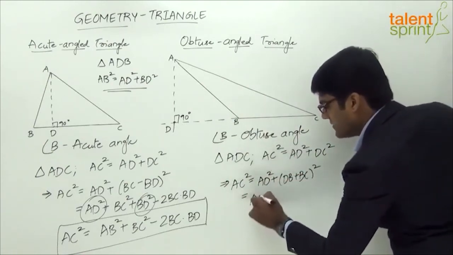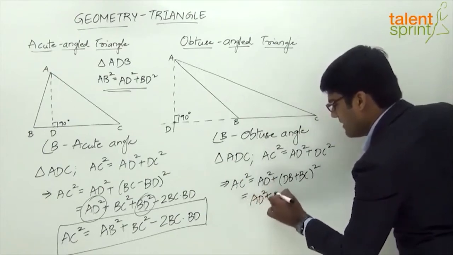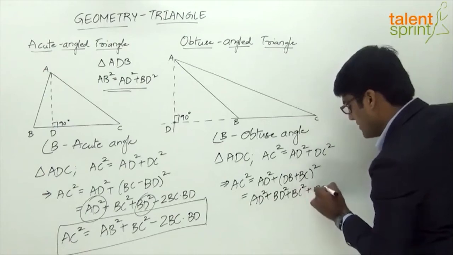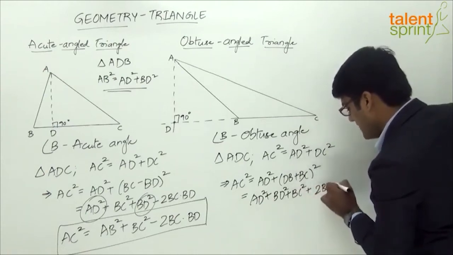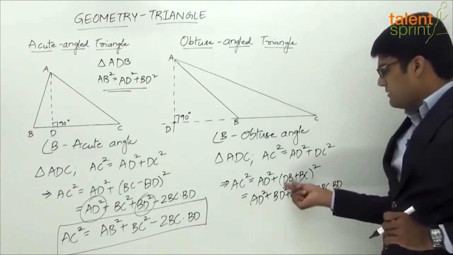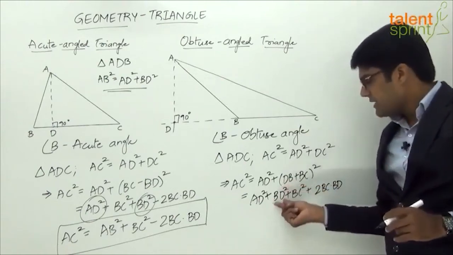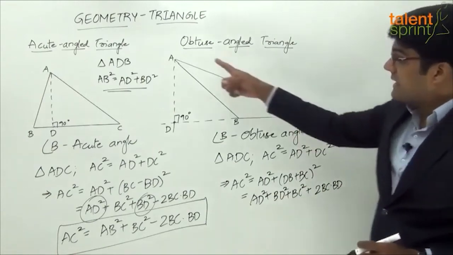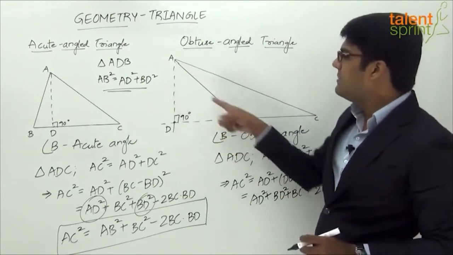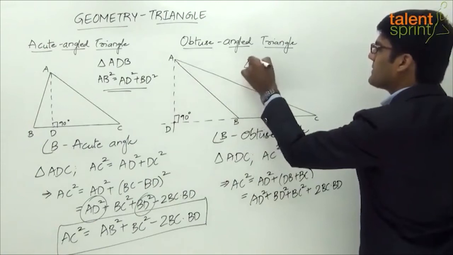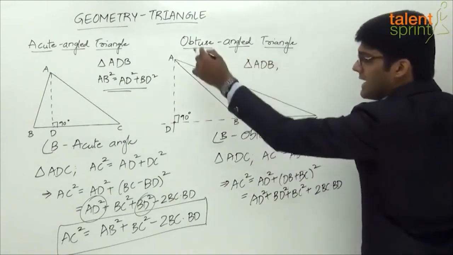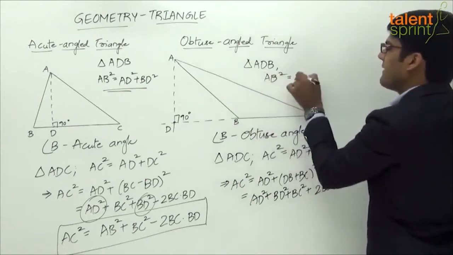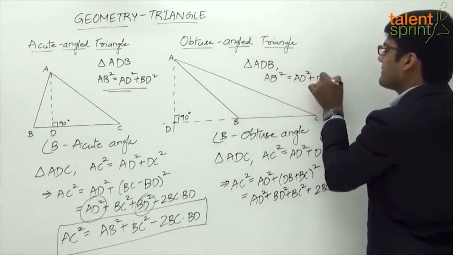So when we expand this using the A plus B whole square formula, what do we get? BD square plus BC square plus 2 into BC into BD. DB or BD, right? So that is A square plus B square plus 2A into B. Now let us look at the other triangle, ADB here. In triangle ADB, we know that AB square will be equal to AD square plus DB square.